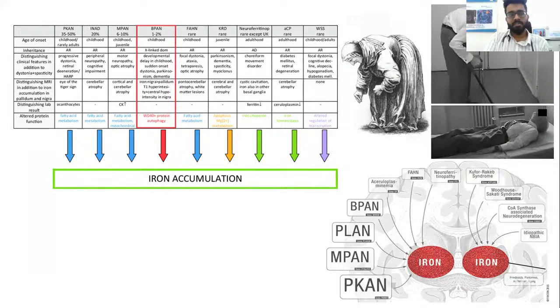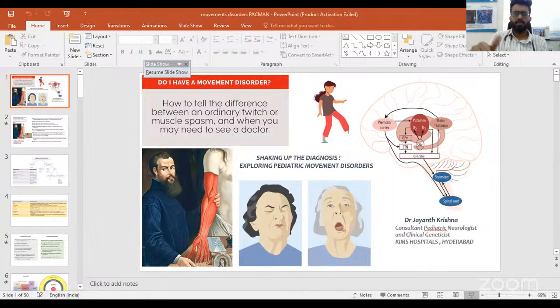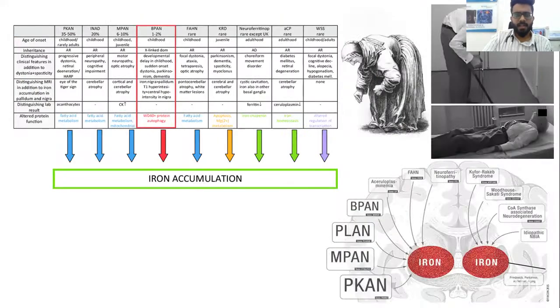In the same context, I would also like to discuss this range of movement disorders which can happen in this spectrum of neurological disorders called NBIA. This is neurodegeneration with brain iron accumulation. Slide 20. Okay, yeah, got it. So this can happen because of the iron deposition in the brain.